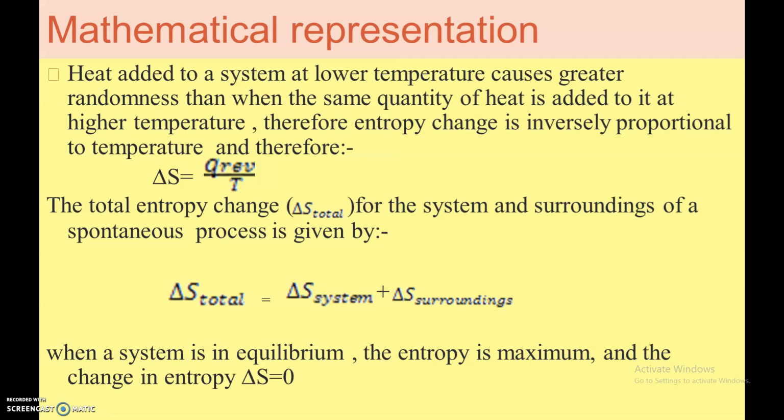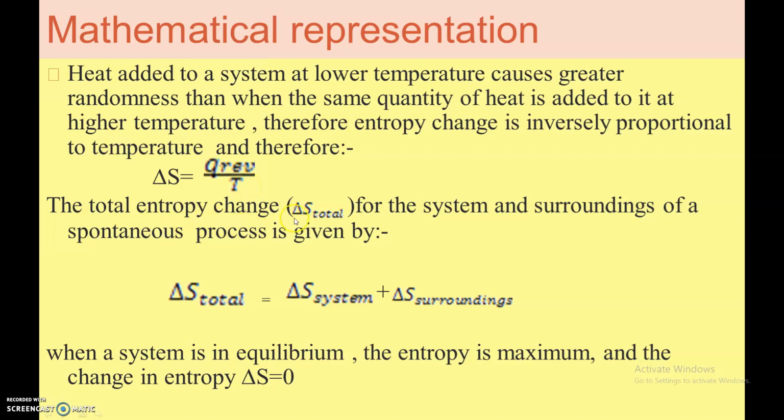We'll see the mathematical representation of entropy. Heat added to the system at a lower temperature causes greater randomness than when the same quantity of heat is added to it at a higher temperature. Therefore, entropy change is inversely proportional to the temperature, and therefore delta S is equal to Q reversible by T.